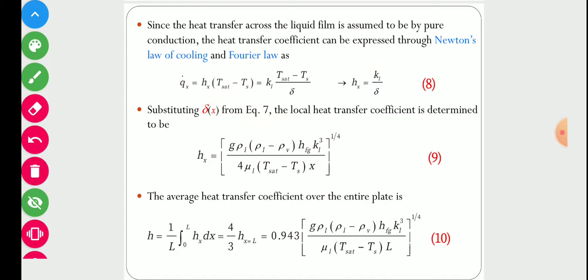Now we have already calculated this delta. So substitute the value of delta in this equation. After substituting delta from equation 7, finally we can calculate the heat transfer coefficient. So this is the heat transfer coefficient.